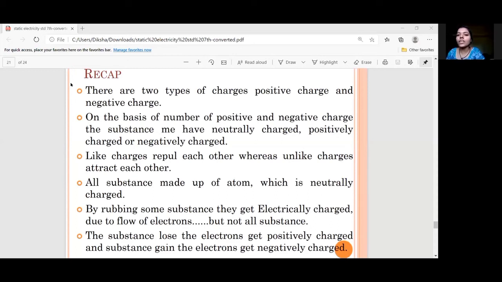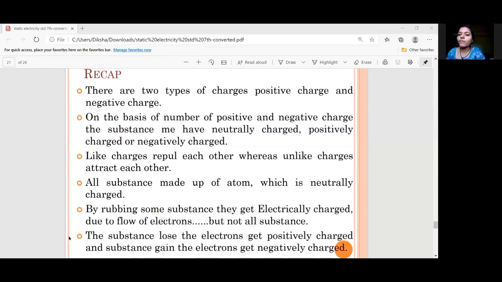Now see the third point. There is repulsion and attraction between the charges. So we come to know that like charges repel each other and unlike charges attract each other. Okay. Now next, we come to know that these charges originate because all substances are made up of atoms. All substances are made up of atoms, but they are neutrally charged.